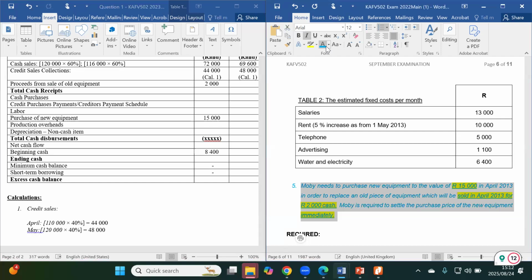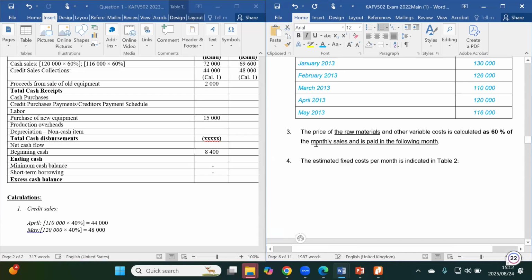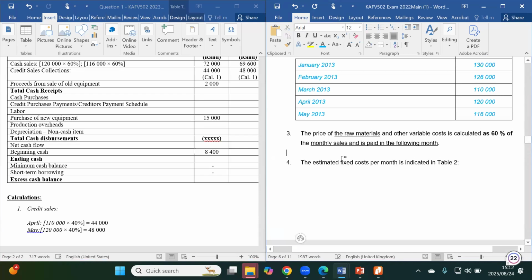And then that concludes additional information 5. However, we still have other line items that we still want to account for. I'll start with additional information 3, where they're telling us the price of the raw materials and other variable costs is calculated as 60% of the monthly sales and is paid in the following month. What does that mean? It means if we have raw materials that we acquired in the month of April, it will be paid for in the month of May, which is the month following the purchase.